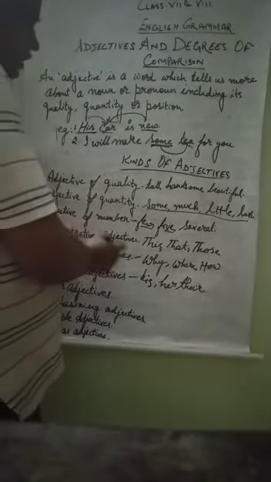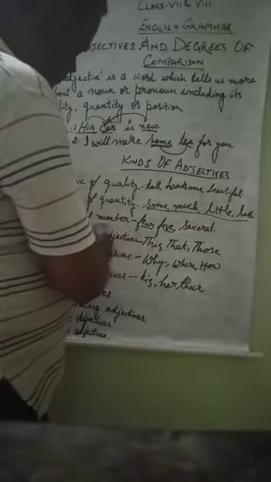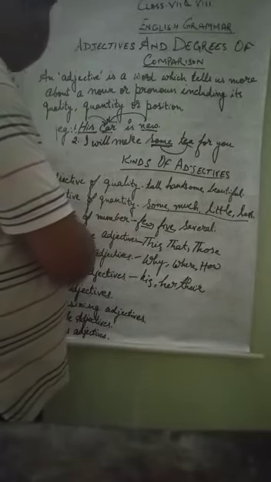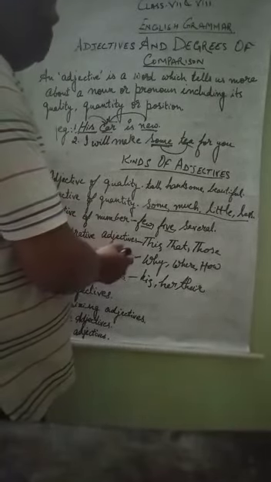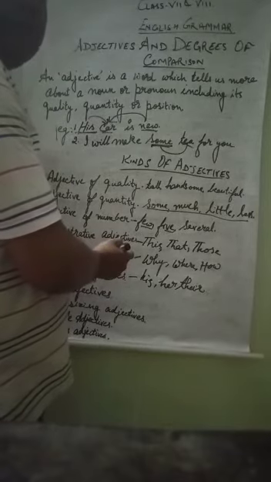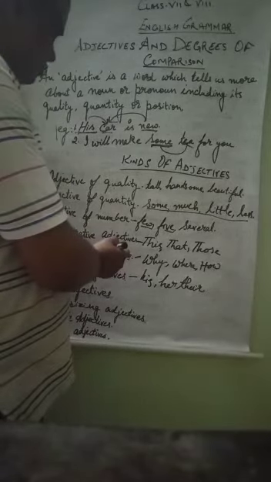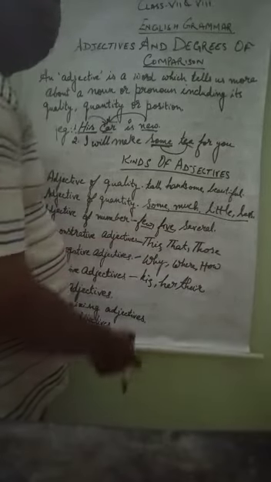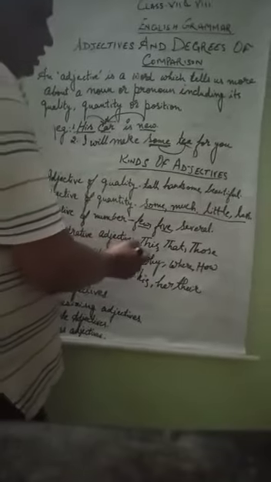Fourth one is demonstrative adjectives. Demonstrative comes from the word demonstration. Demonstration means showing something. Suppose I want to purchase a car and I go to the showroom, and the showroom manager shows us the cars and says, sir, please take the demo of the car. Demo means demonstration, and demonstration means showing something.